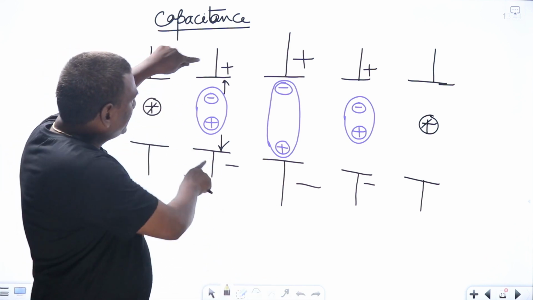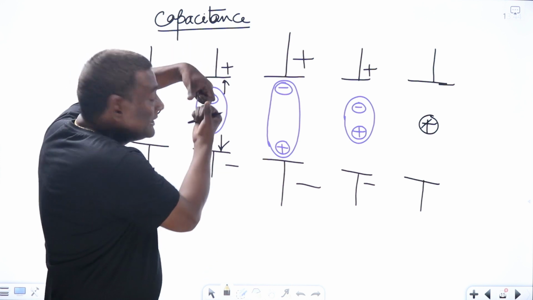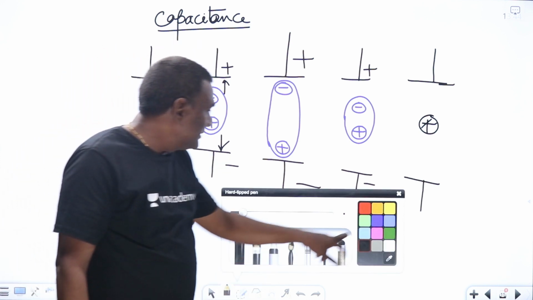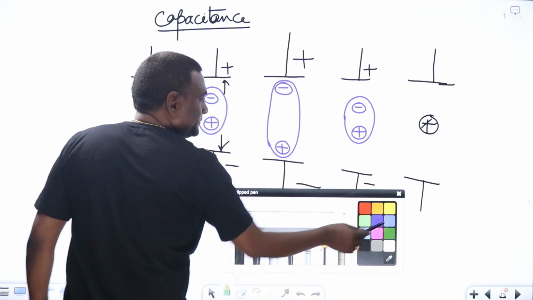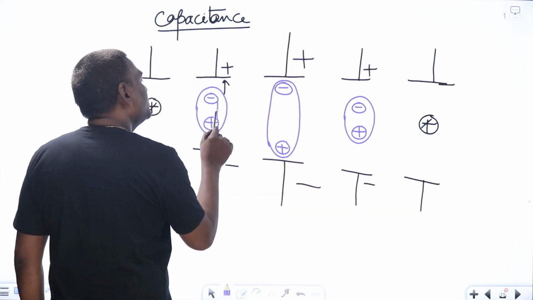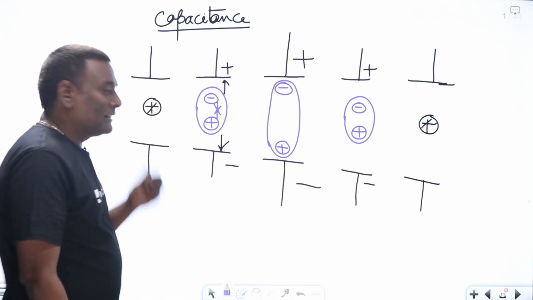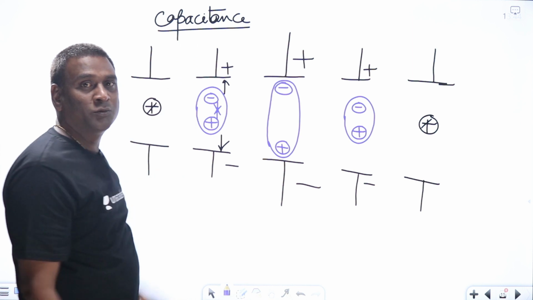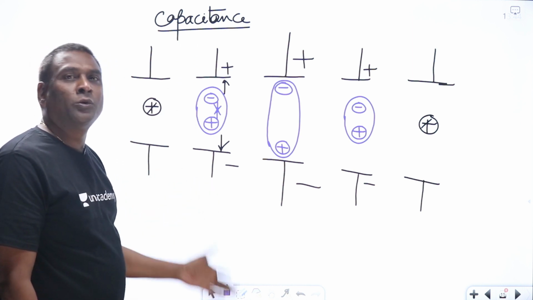Anyway, the electric field is trying to segregate those particular charges, but there is a strong attraction force between these two, such that whenever this attraction force equals the segregation force, the stable point will come.